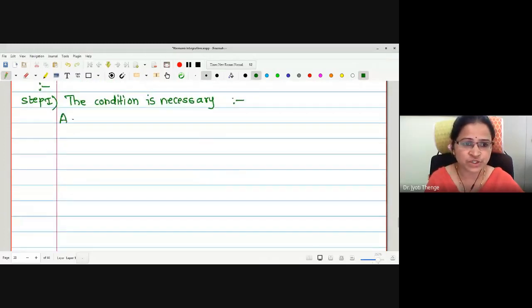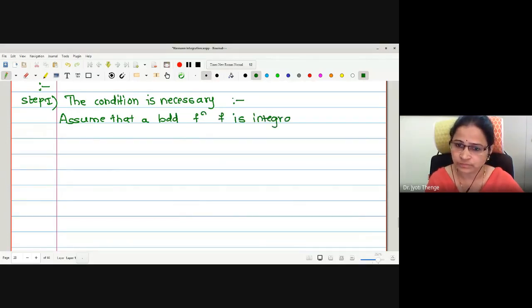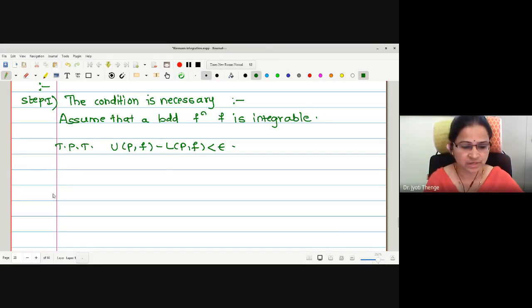So what is my assumption initially? Assume that a bounded function f is integrable. This is the assumption. And what to prove? To prove the condition, that is UPF minus LPF is less than epsilon. Okay, let us prove.